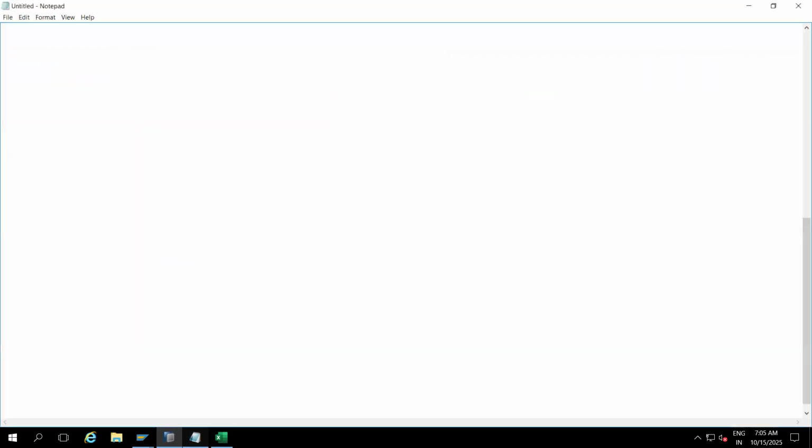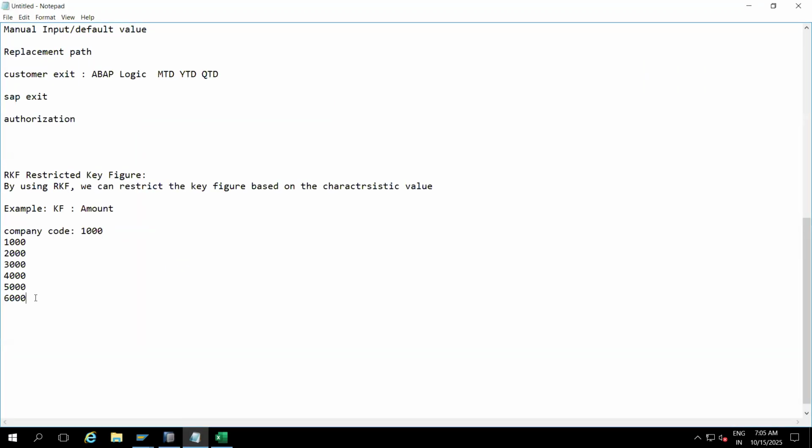So RKF is a global. They will ask you: RKF is a global and virtual object. Virtual object, so it will not store the data physically. It is just a virtual object.